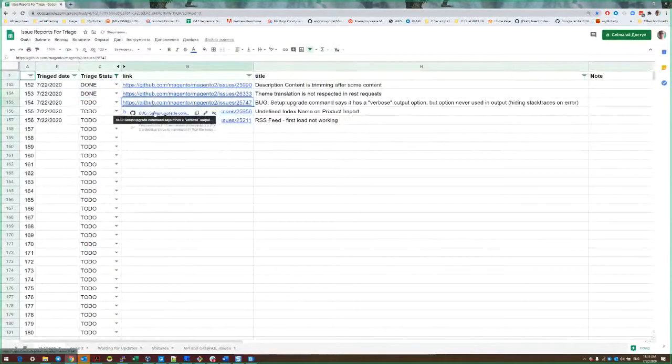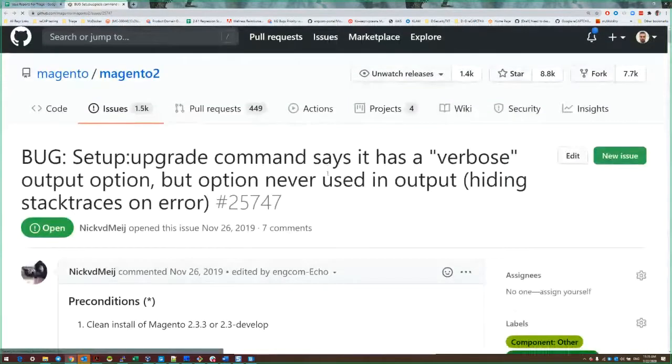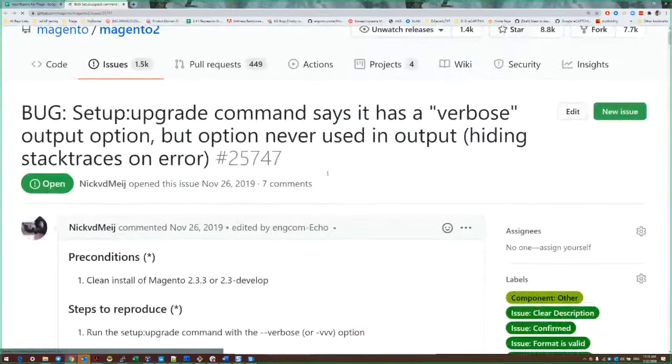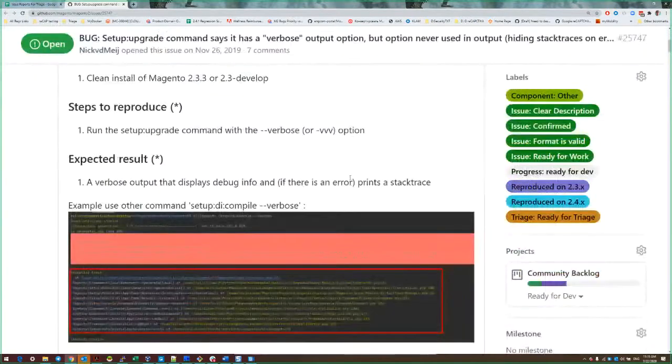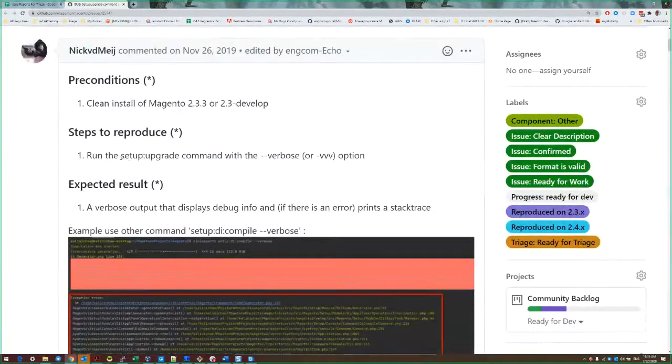Go to the next one. Yeah, I don't know, is it dev experience or the main Magento flow? Let me explain. In the Magento CLI in the console, there are commands like setup:upgrade. It's usually used when we add or change some module, or upgrade Magento from one version to another.